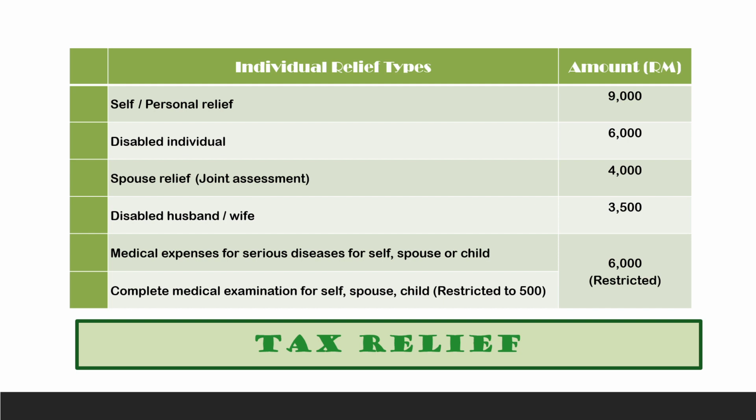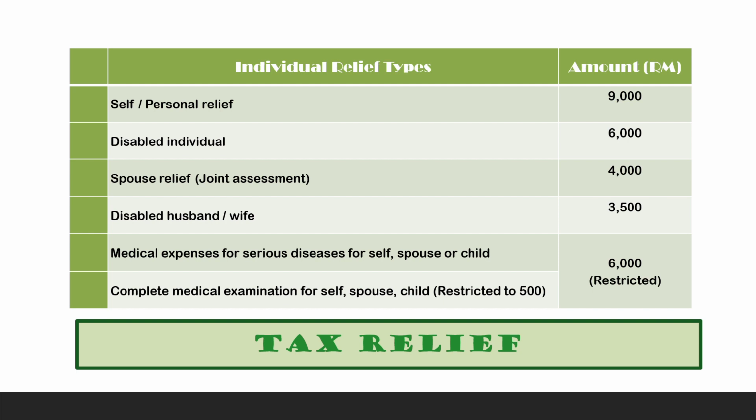The first relief is self-relief or personal relief. Every taxpayer is entitled to personal relief amounting to 9,000. This is automatically given to an individual taxpayer. If you are doing separate assessment, the husband will get his own personal relief of 9,000, and the wife will get her personal relief of 9,000.